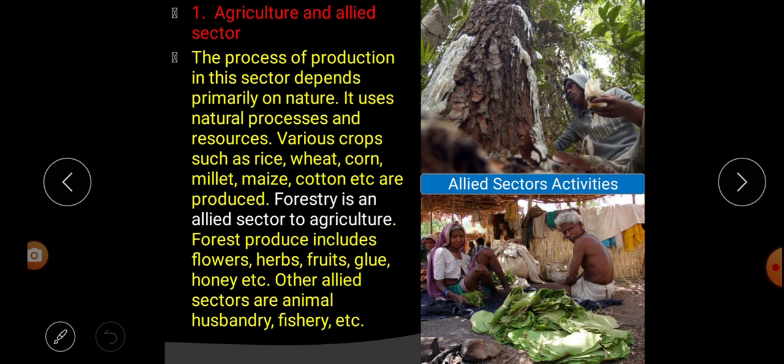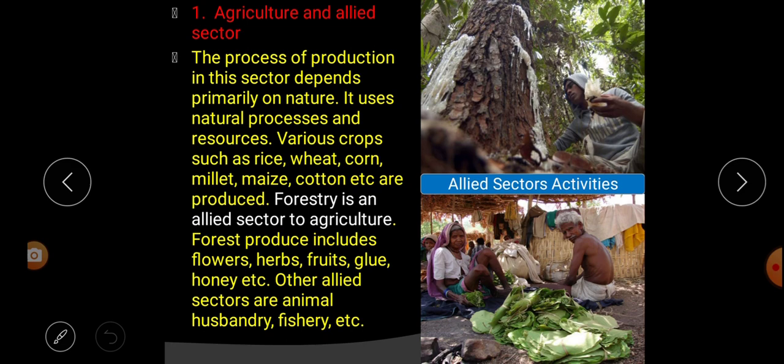So in this paragraph we will talk about the first, as we have learned that there are three major economic activity sectors. Those are the agricultural sector, the industrial sector and the service sector. So first of all, we will talk about agriculture and allied sectors. So what is agriculture and allied sectors? It says that the process of production in this sector depends primarily on nature. That means in the agriculture sector, the process of production mainly depends upon what? On nature. Next, it also says that it uses natural process and resources.